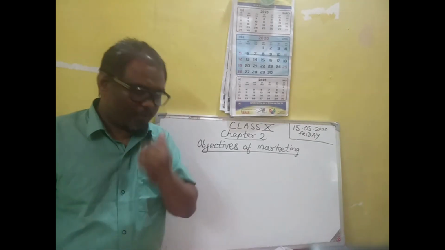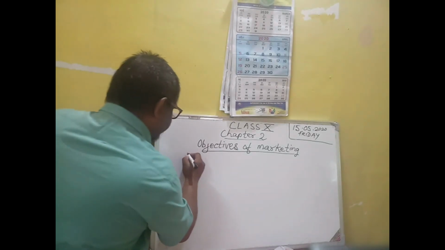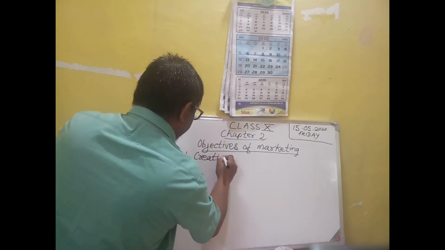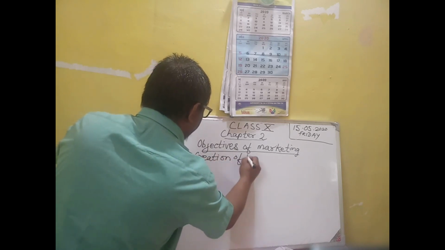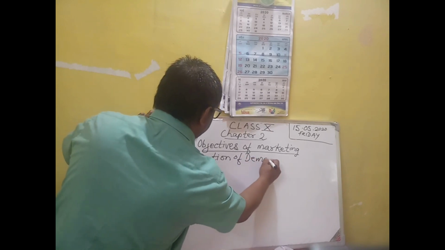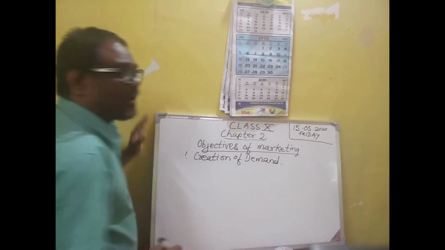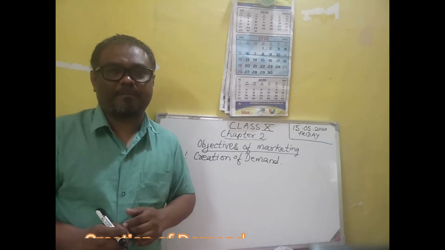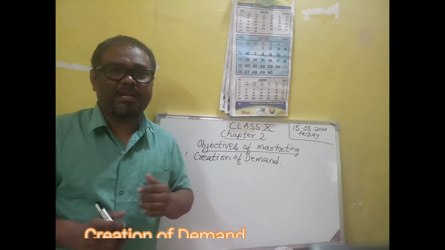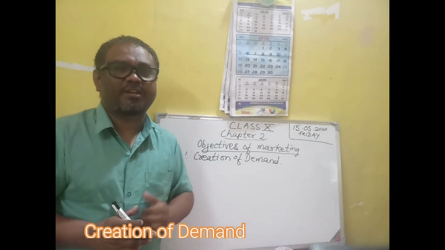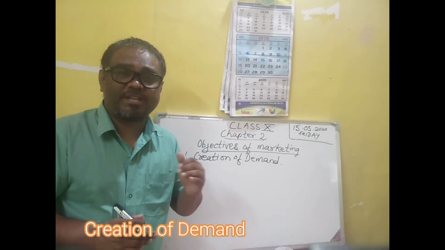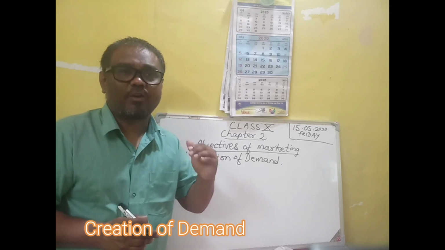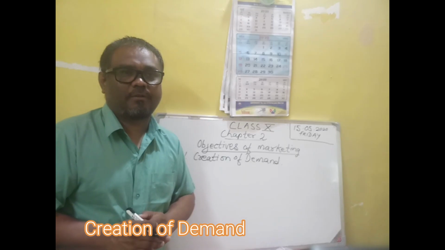The first objective of marketing, number one, is creation of demand. Marketing aims at creation of demand. Unless and until demand is created in the market, a business enterprise or business firm is unable to sell the goods in the market.